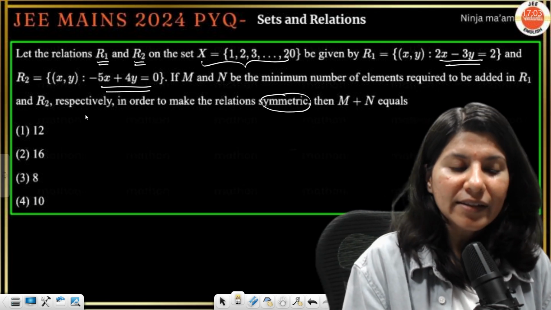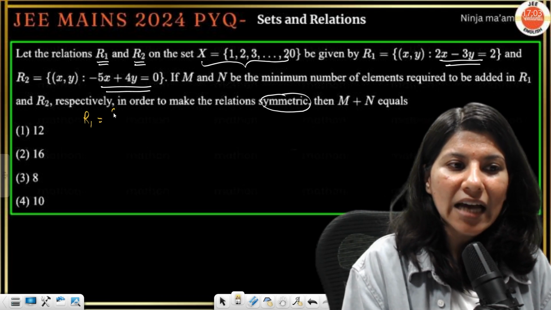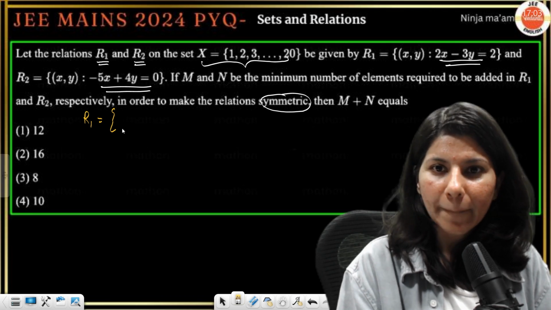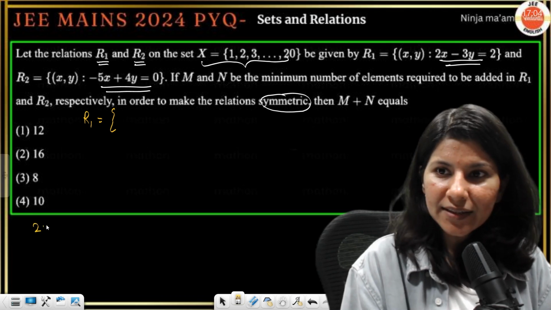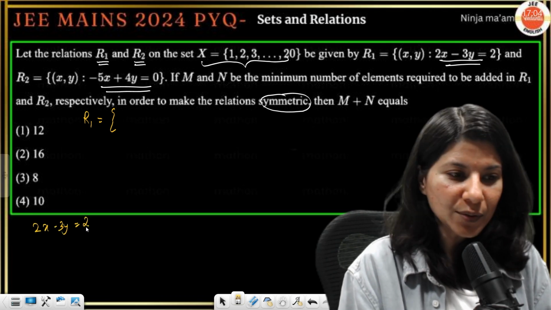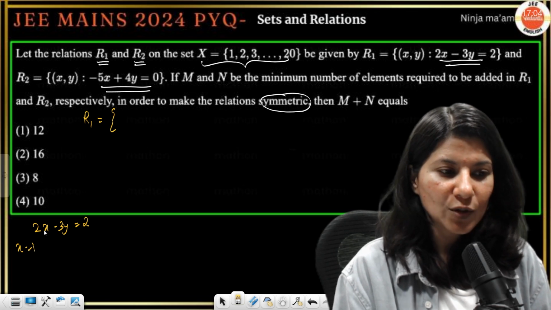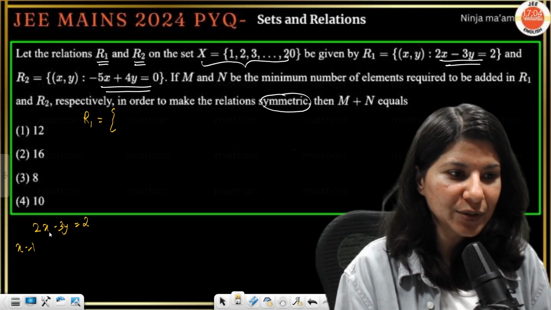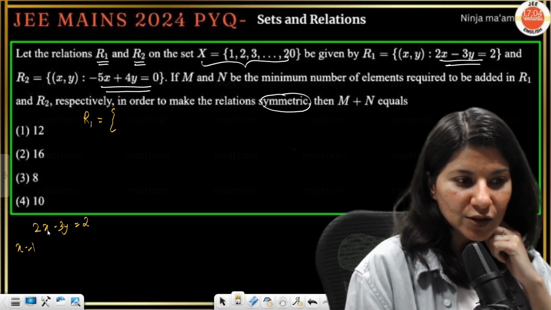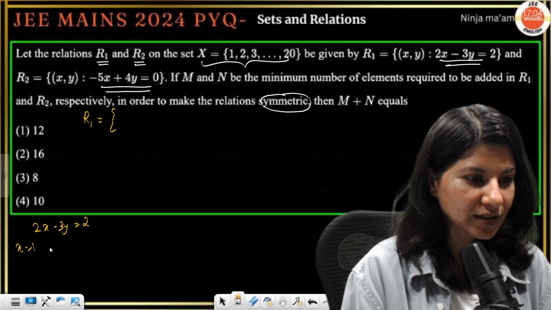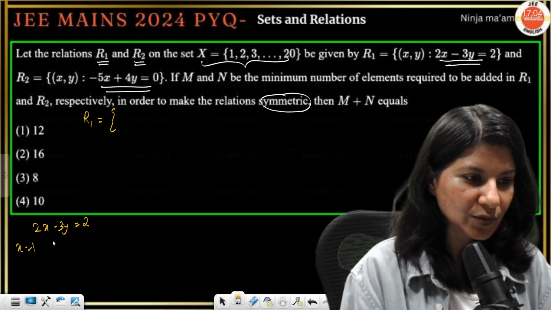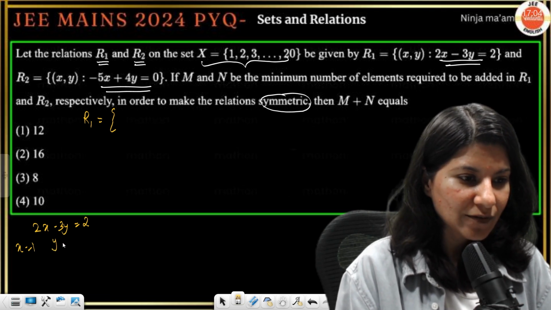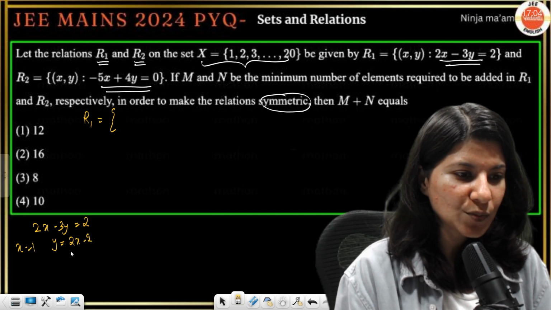So, first of all, let us figure out what is there in R1. Let us build R1. So 2x minus 3y is equal to 2. Put x equals to 1. Basically, you do one thing: y will be equal to (2x minus 2) by 3.